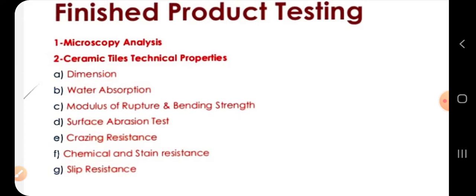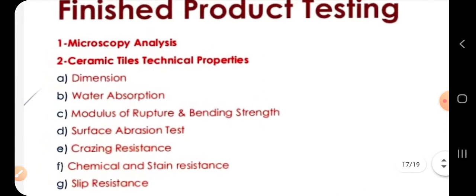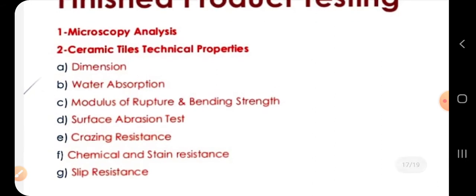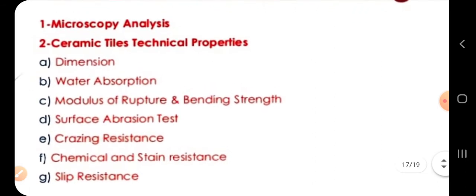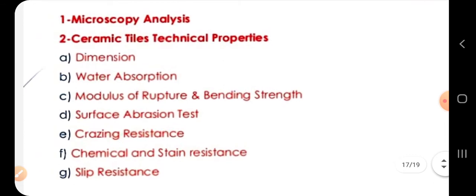The stain should not stay on the tiles. That should be our goal. Slip resistance. The required amount of friction should be there so that slipping is avoided. So these were the final finished product tests to maintain the quality of the product.